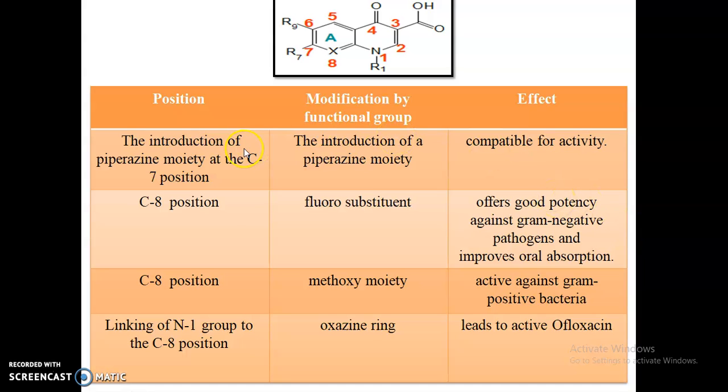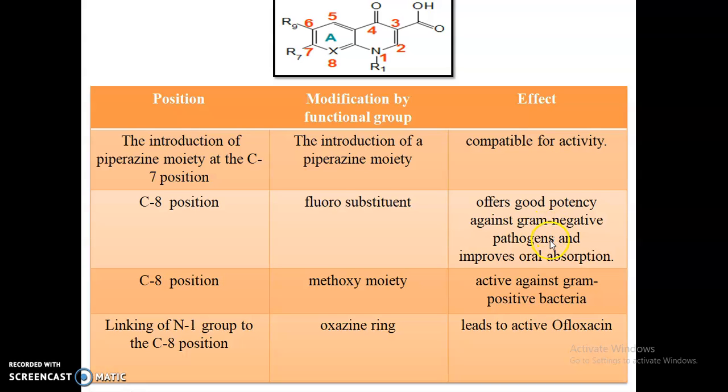Now the next slide also represents the SAR of quinolones. If we introduce a piperazine moiety at carbon number 7, this is carbon number 7, then it is compatible with activity and shows antibacterial activity. If we attach fluoro substituents at carbon number 7, then it offers good potency against gram negative pathogens.